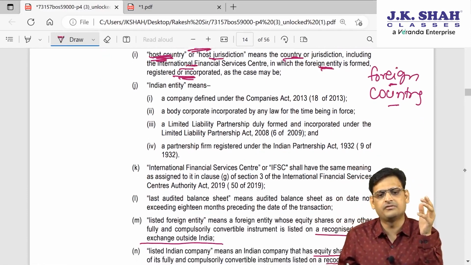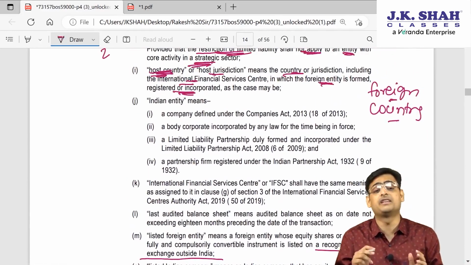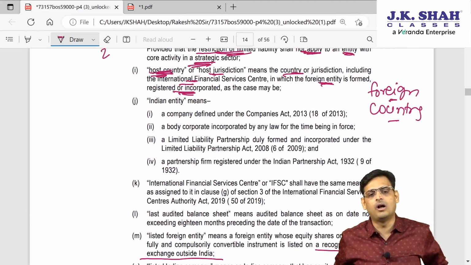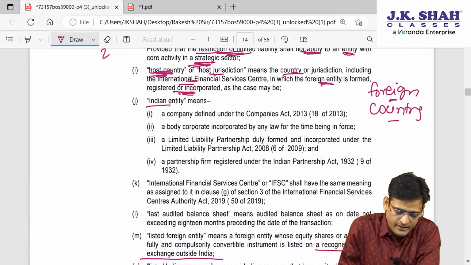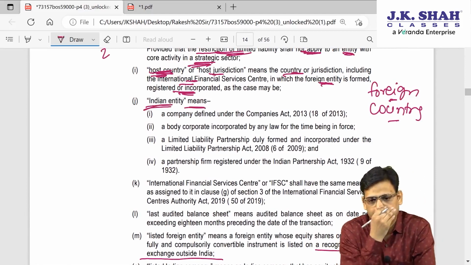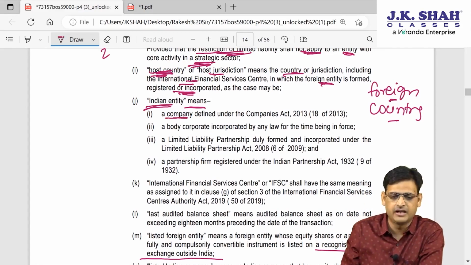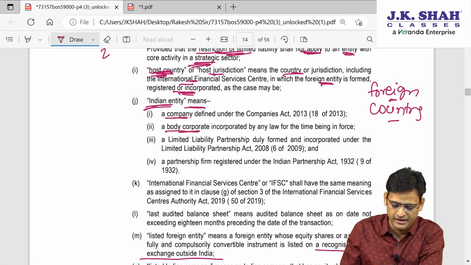In all these provisions, we are learning that an Indian party is making investment outside India. So a very important thing: who all will be treated as an Indian entity? A company which is registered in India will be treated as an Indian entity. A body corporate which is in India is treated as an Indian entity.